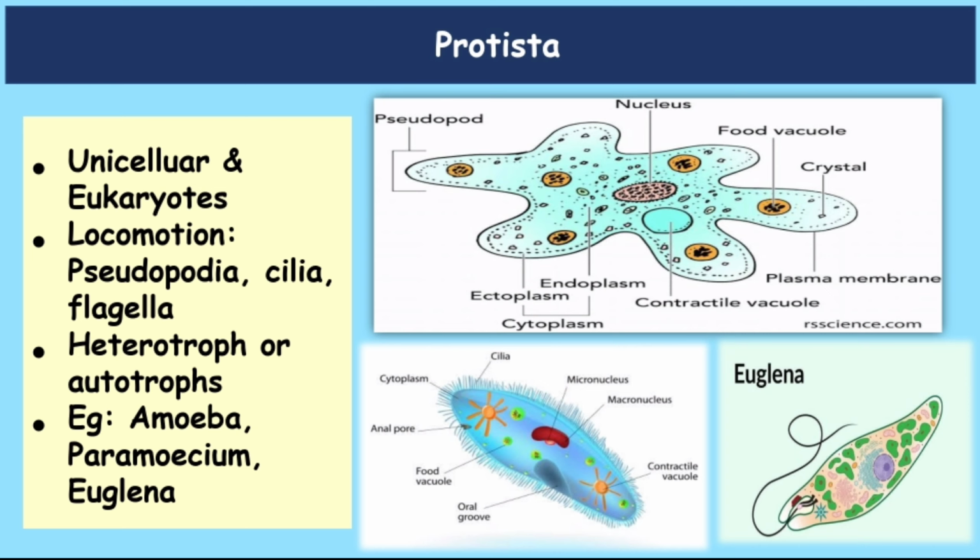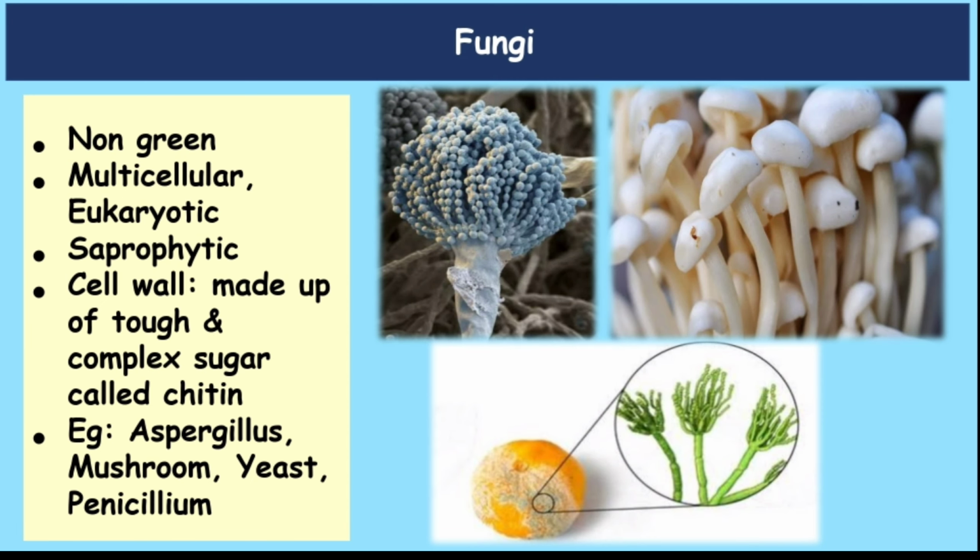So they use false legs, and this paramecium has cilia. By cilia they locomote themselves, and euglena has flagella. You can see the tail-like part which is called flagella. So amoeba uses pseudopodia for locomotion, paramecium uses cilia for locomotion, and euglena uses flagella for locomotion. They can be heterotroph or autotroph. Examples are amoeba, paramecium, and euglena, as I said before.